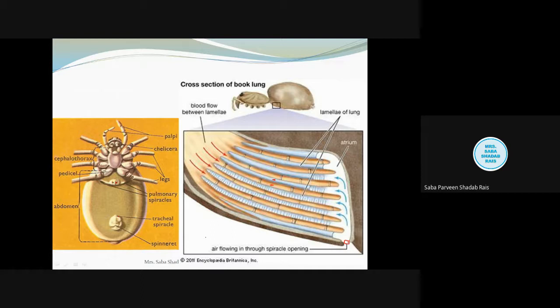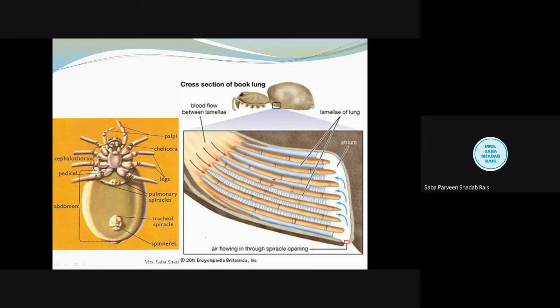Now see one of the most important properties of the respiratory surface: it must be in contact with the air. So this particular ostia and the spiracle communicate with the interlamellar space of the pulmonary chamber and the air, or you can say the surrounding medium from where the respiratory gas exchange is going to occur.